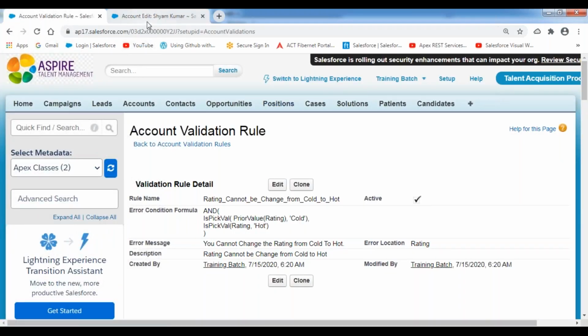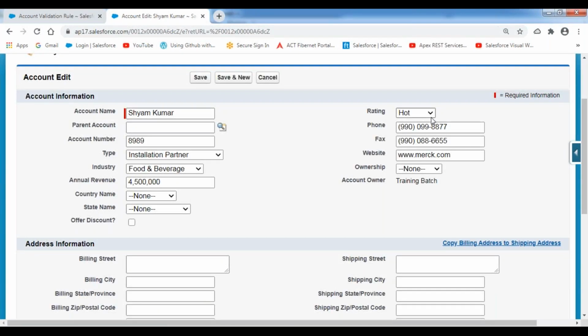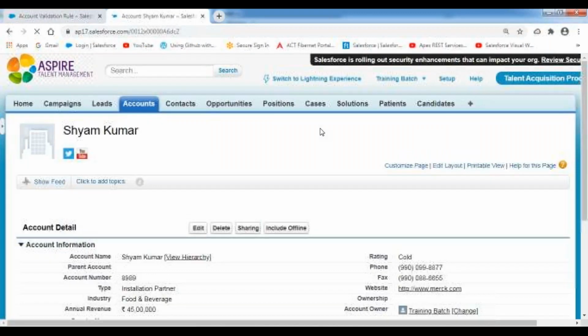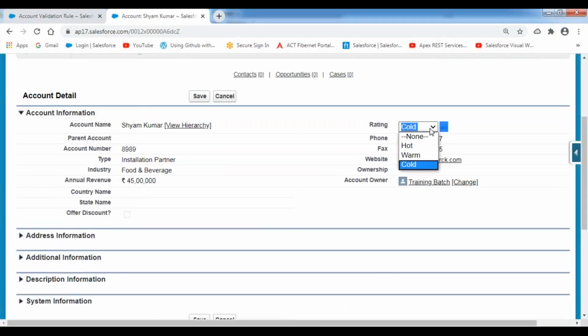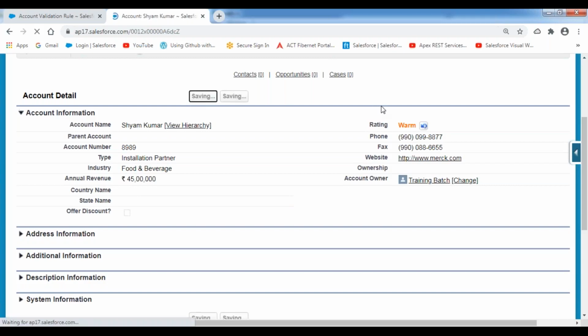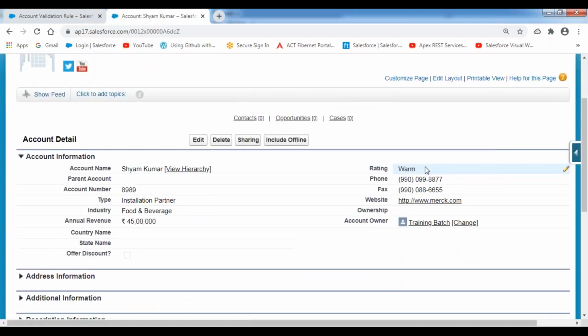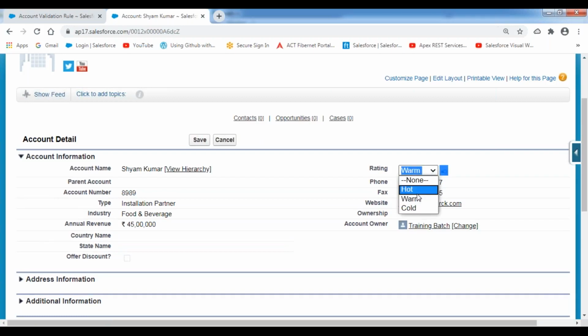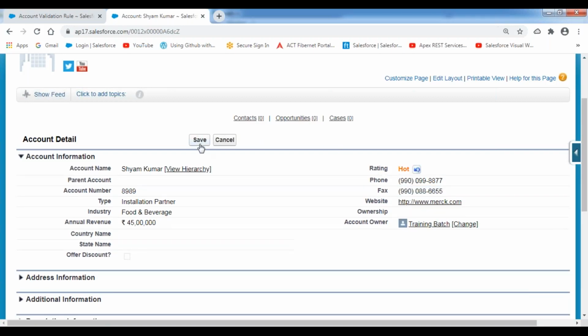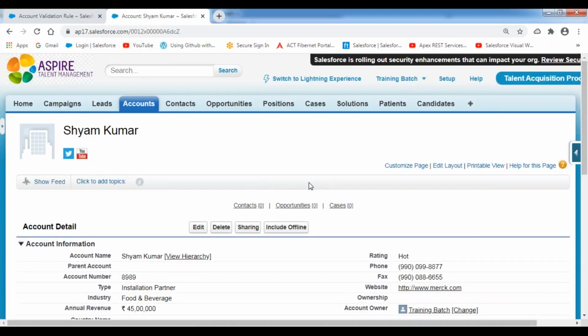Now, let's try to create a new record here. Now the rating value is cold. I'm saving this record. My record has been accepted as it is. I'm changing the value from cold to warm. That means the previous value is cold, the new value is warm. When you click on save, it should accept as it is. I'm changing the value from warm to hot. It should accept as it is here. That means I'm going one step ahead, like cold to warm, warm to hot.